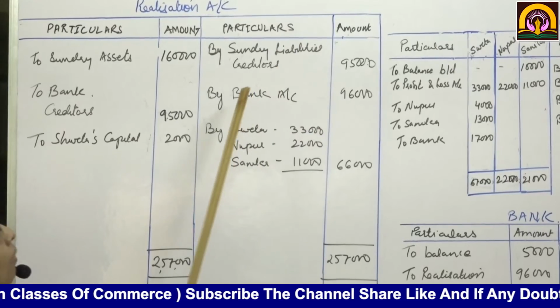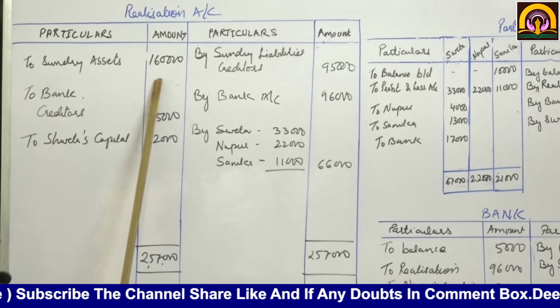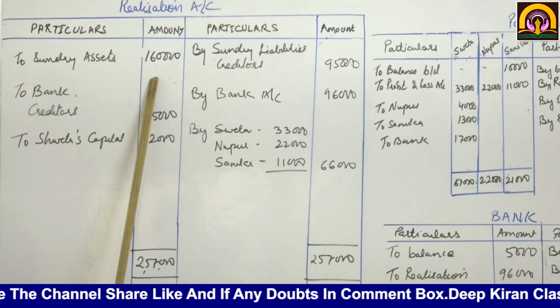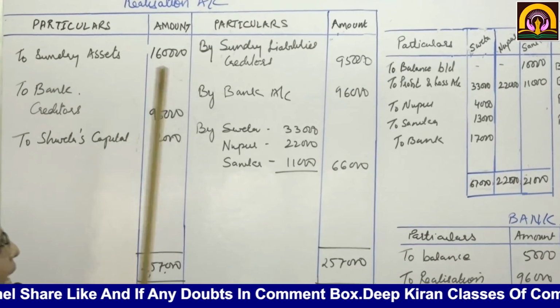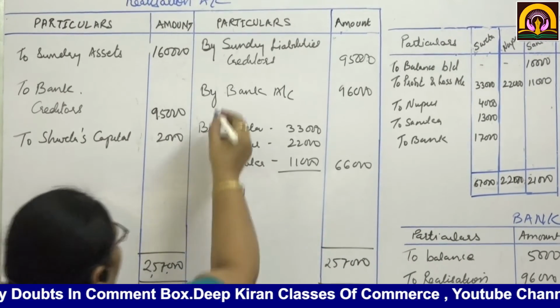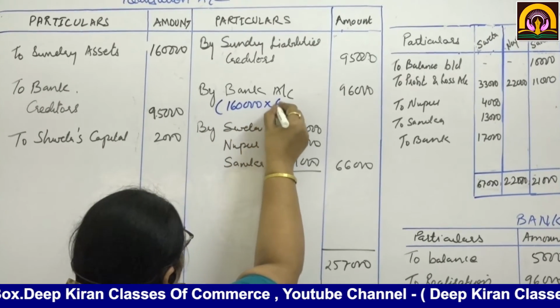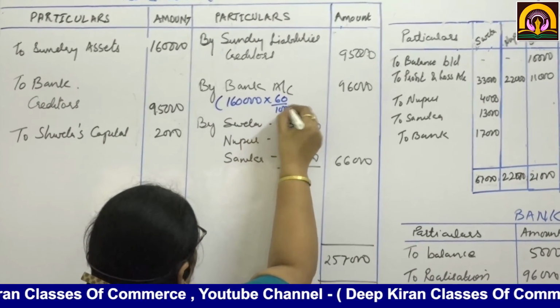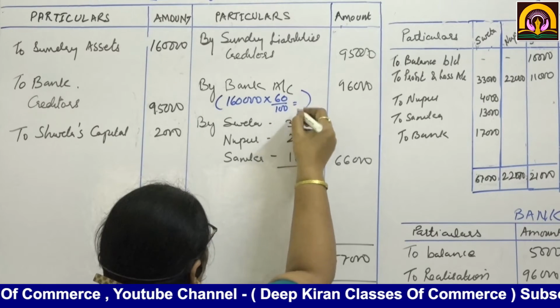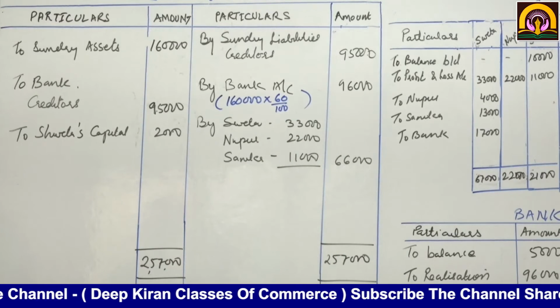Now we have realized 60% of the sundry assets of 1,60,000. So 1,60,000 into 60 upon 100, that is rupees 96,000.